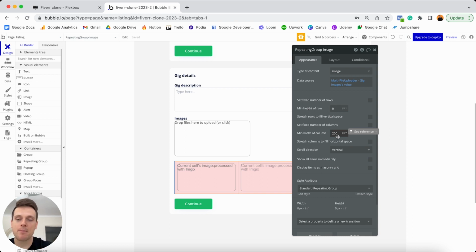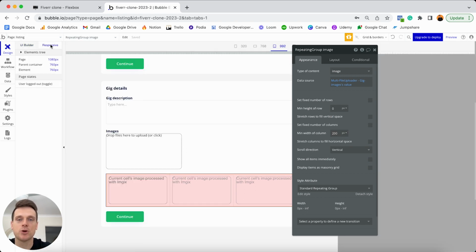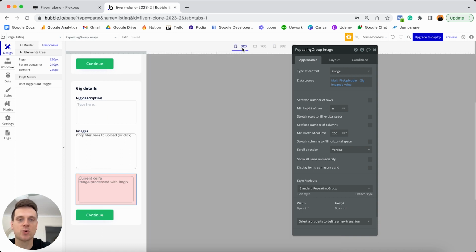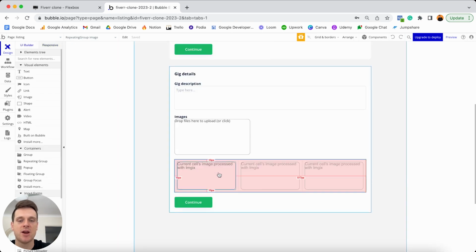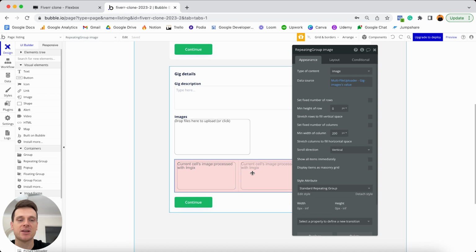But if you remember, in our responsive menu on the smallest possible mobile device, which is 320 pixels, this is what our page is going to look like. So now knowing that the smallest possible configuration of a mobile device is 320 pixels, we can actually calculate how much width we can add for this particular repeating group cell. Let's say right now it's 200 pixels.